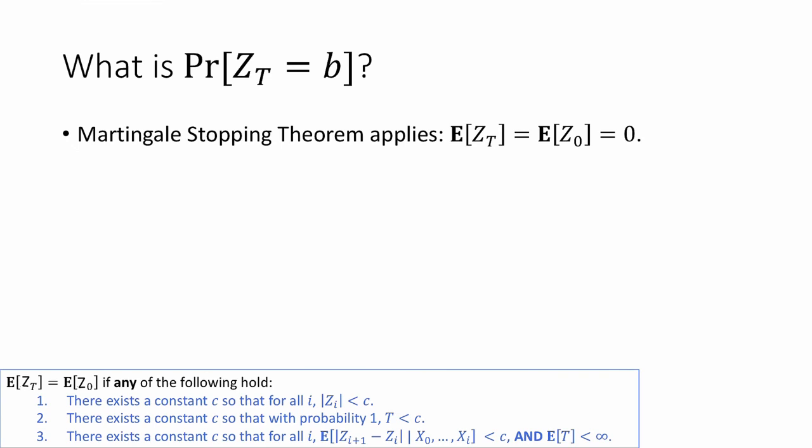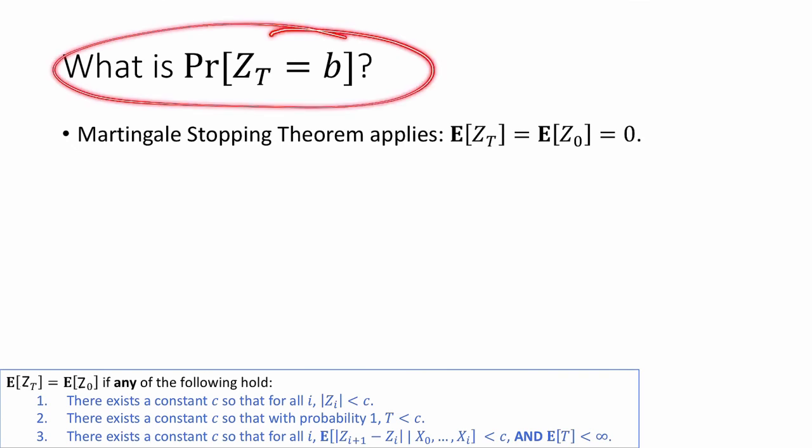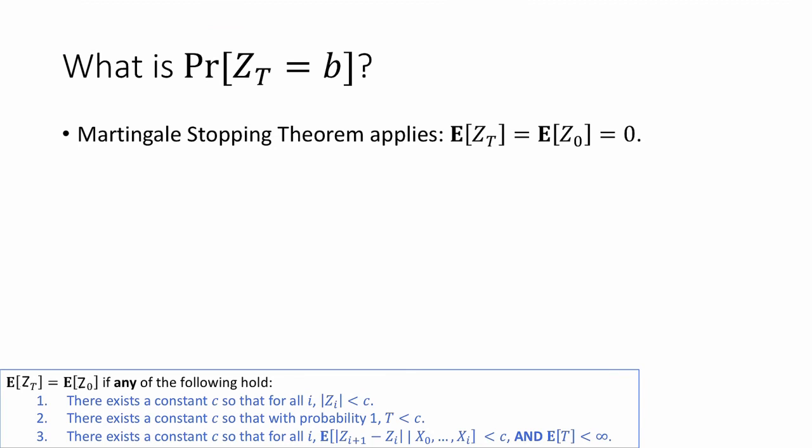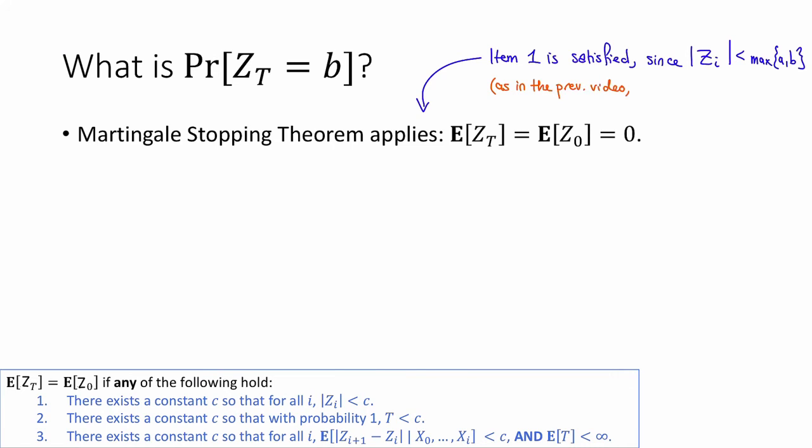Let's start with this first question. What is the probability that z sub T is equal to b? The first thing we can note is that the Martingale Stopping Theorem applies to the z sub t's. In particular, item 1 is satisfied since |zi| is less than or equal to the maximum of a and b for all i less than or equal to T. So as in the previous video, technically we should replace zt with some z twiddle t, where z twiddle t is something that stops at time T.